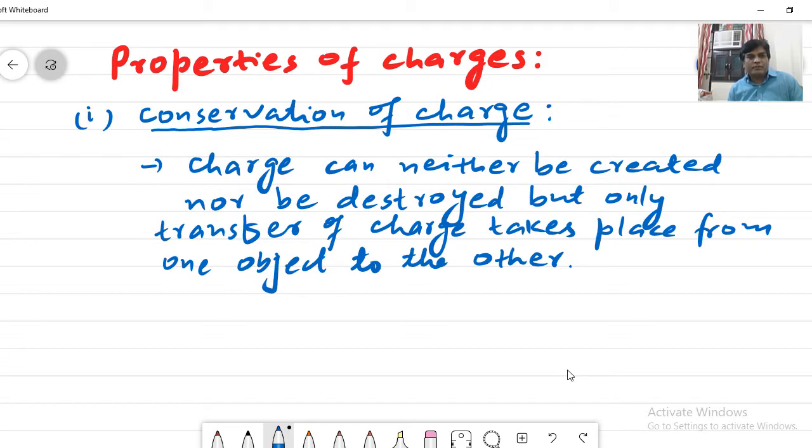This is conservation of charge. This is similar to conservation of mass and conservation of energy.